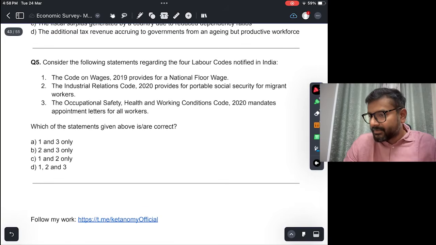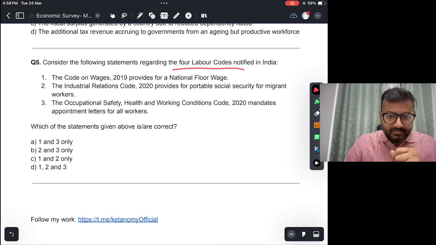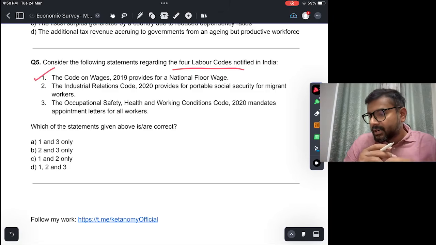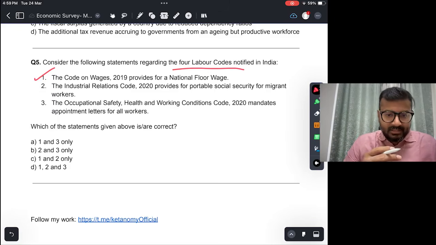All right. Fifth, consider the following statements regarding the 4 labor codes notified in India. Code on Wages 2019 provides for national floor wage. Okay, this is true कि जो एक national floor wage लाया गया है through Code of Wages. Industrial Relations Code 2020 provides for portable social security for migrant workers.